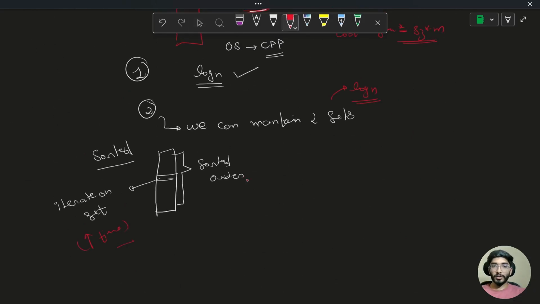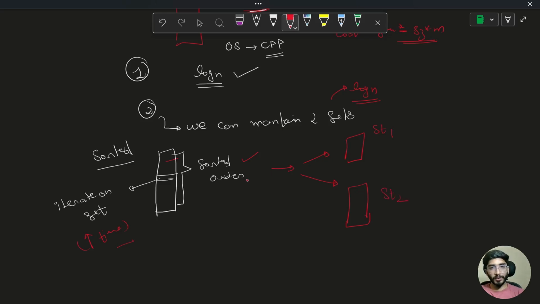So we can use the sorted order property, but instead of iterating on the set, what we can do is break it into two parts, which is half the elements in one set, set 1, and half the elements in the second set, set 2.